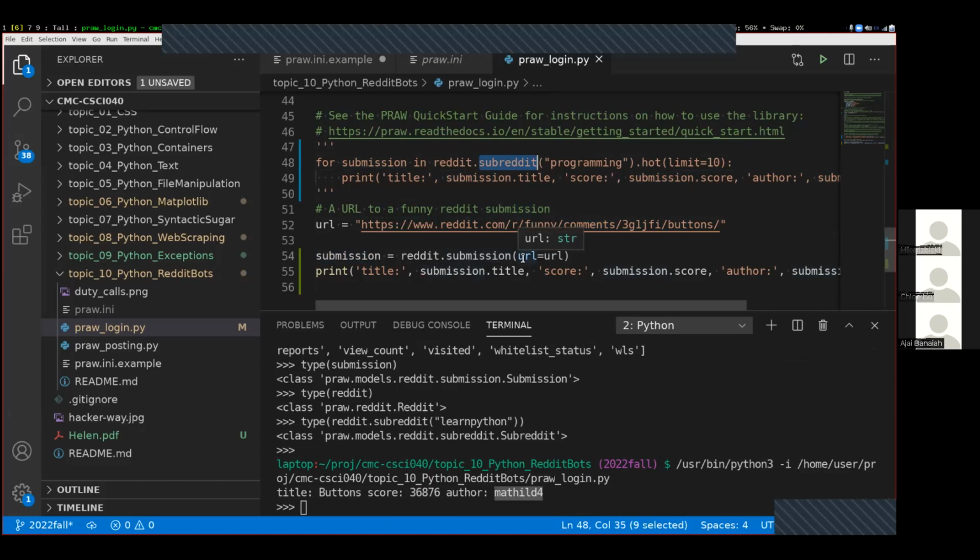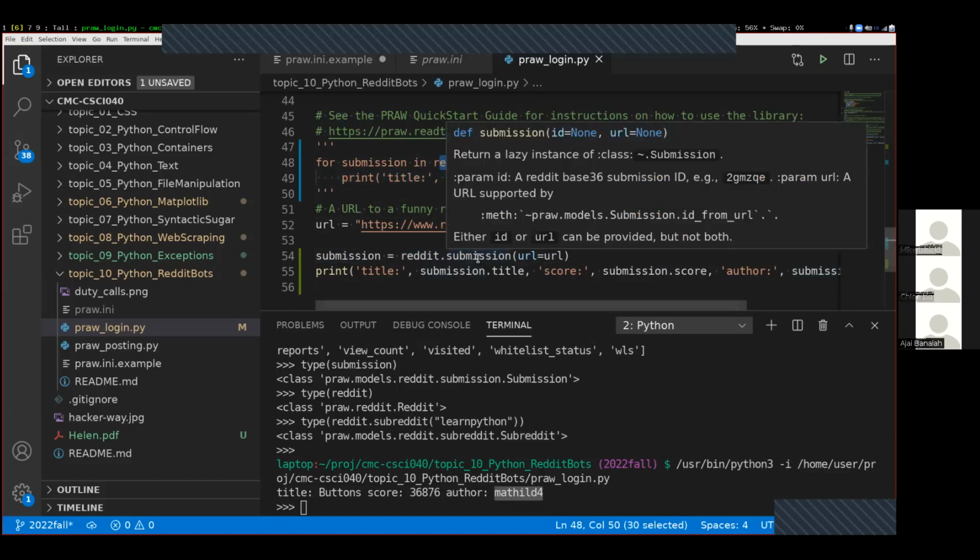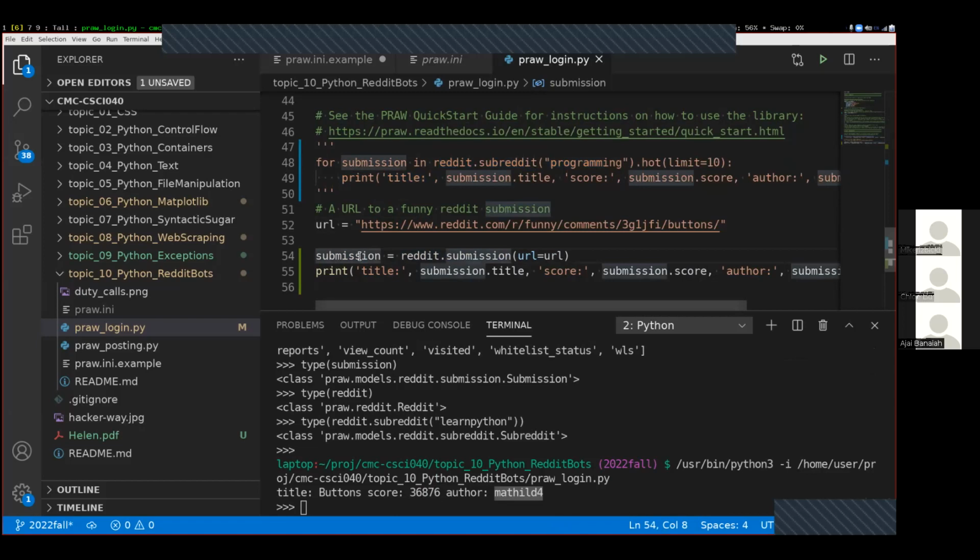But either way, whether we use reddit.submission or looping over reddit.subreddit, we're getting the same type out, just a submission, and it has the same title, score, author, and so on, things that we can do with it. No matter how you get a variable of a certain type, once you have that variable, you can do whatever you want with it. It doesn't matter where it came from. It's one of these general principles of programming that we've been seeing in various ways so far.